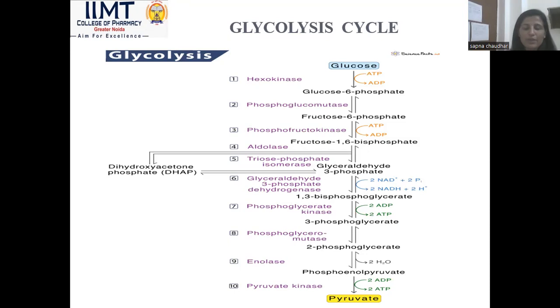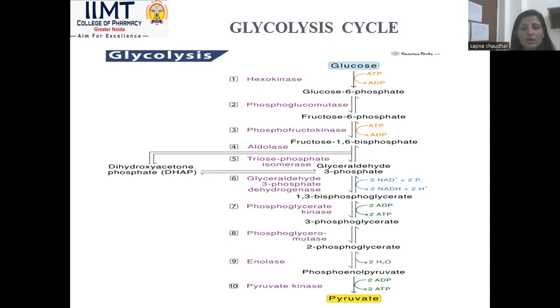So simply, we can call it the formation of two NADH molecules during the formation of 1,3-bisphosphoglycerate.